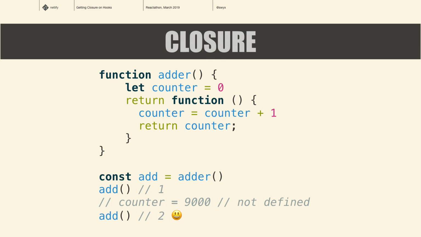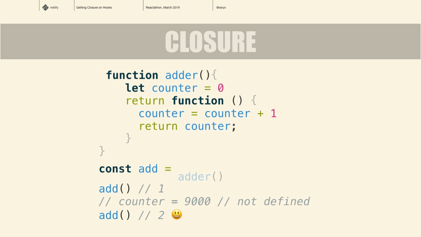Yo dawg, I heard you like functions. And when you return that internal function, you close over the counter variable that's contained in the outer function. And so now every time I call this add function, it increments and it has state within that function. But also it can't be touched by anyone else, and that's the kind of encapsulation that you want. And that's what closure gives you.